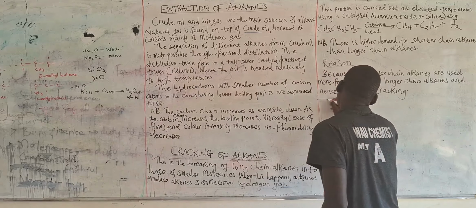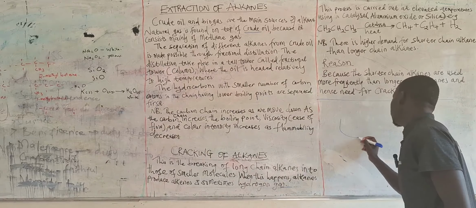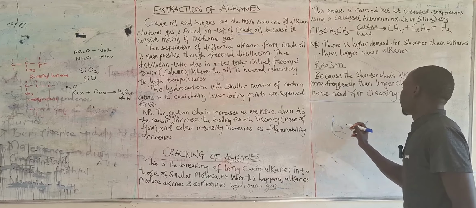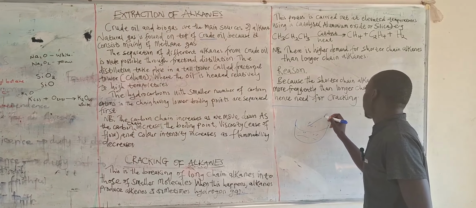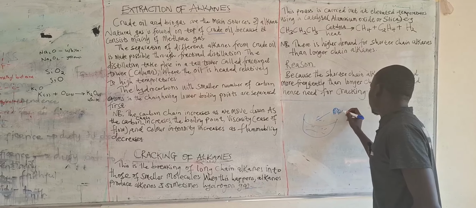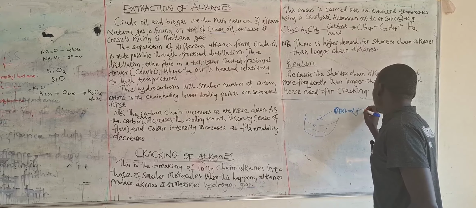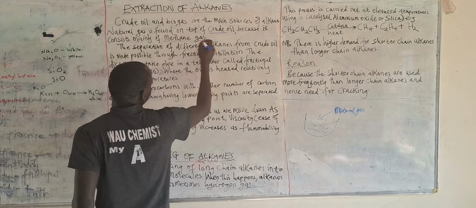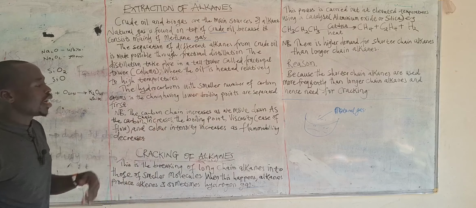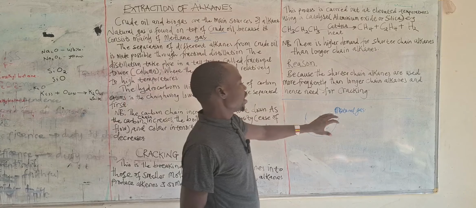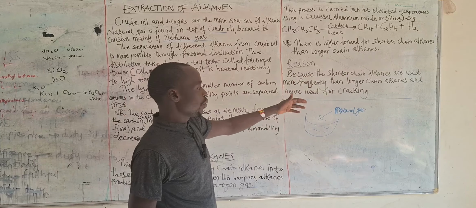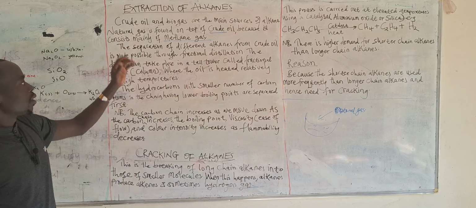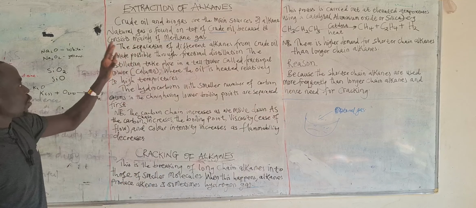If we are saying this is underground, of course, where these things are, then if this is crude oil from down here, then on top here you get what is called the natural gas. This is how you get the natural gas. It is on top, and that gas is mainly methane. It being on top can be explained in that it has one carbon atom, and it is light compared to the other fractions of crude oil.